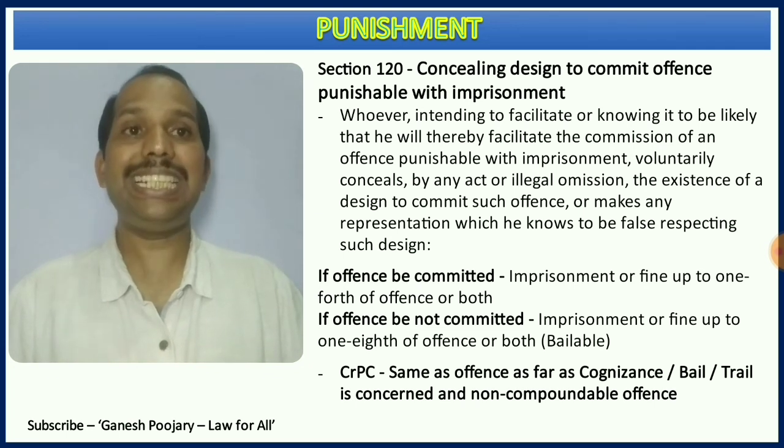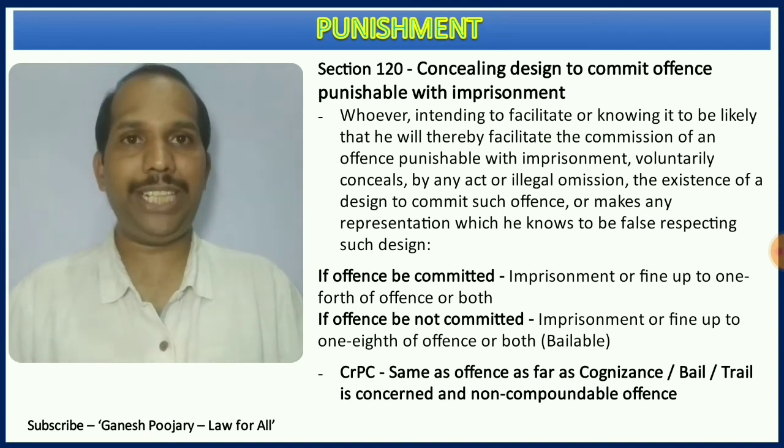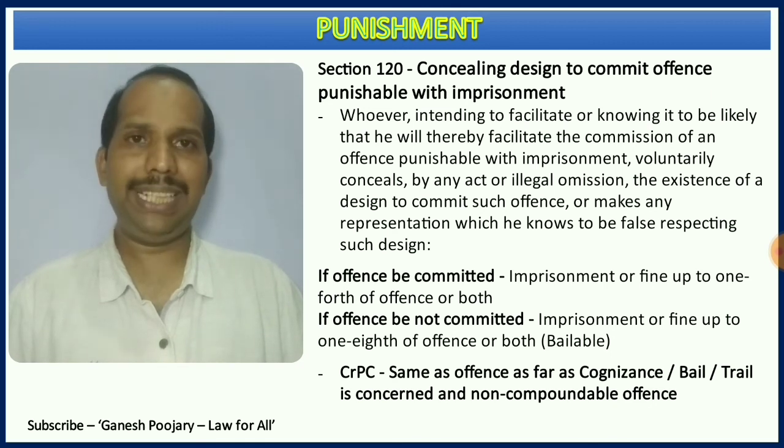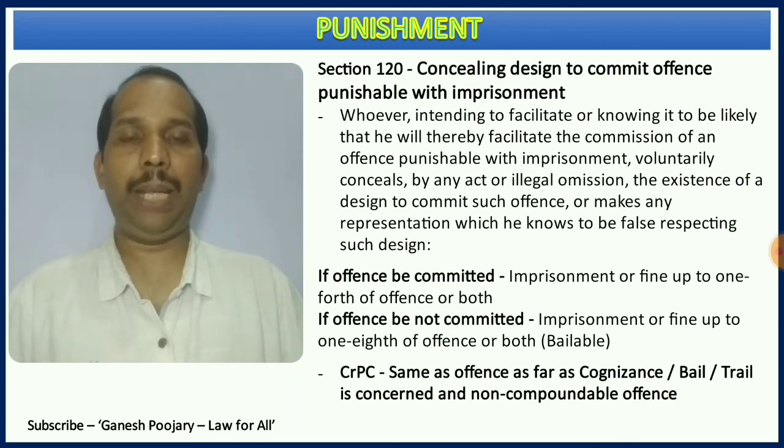For concealing design to commit an offense punishable with imprisonment, if such offense is committed, in that case the punishment for the person who is concealing will be 1/4 of the imprisonment of the offense or the fine of such offense, and if the same has not been committed, in that case 1/8 of the imprisonment for that particular offense or 1/8 of the fine or both.